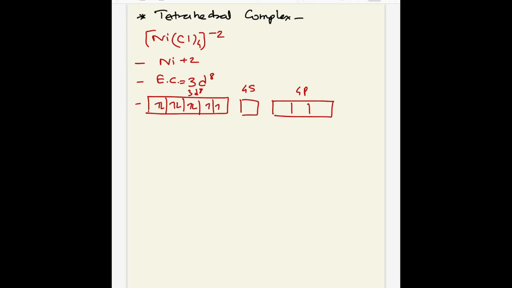So the number of Cl ligands is 4 in that complex, therefore we require 4 vacant orbitals. Cl is a weak field ligand, so no pairing will take place and the complex is tetrahedral in nature. The orbitals involved in hybridization are the s orbital and the 3 p orbitals. So that hybridization is sp3.